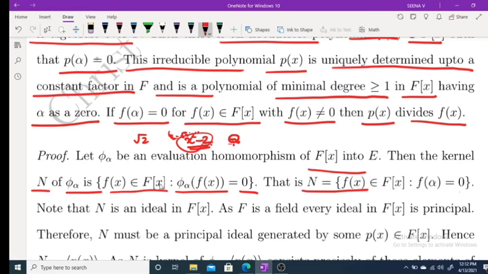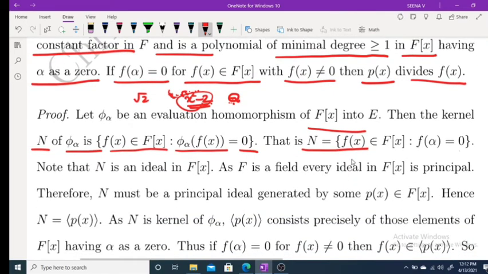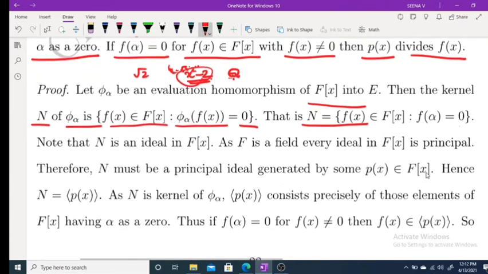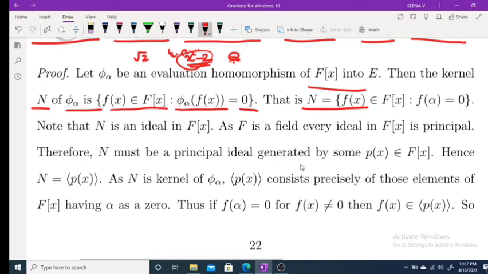Phi alpha of f of x is f of alpha equal to 0. Note that N is an ideal in F[x] because it is the kernel of a homomorphism. But F is a field, so every ideal in F[x] is a principal ideal. Therefore, N must be a principal ideal generated by some p(x) belonging to F[x]. Hence, N is equal to the ideal generated by p(x).